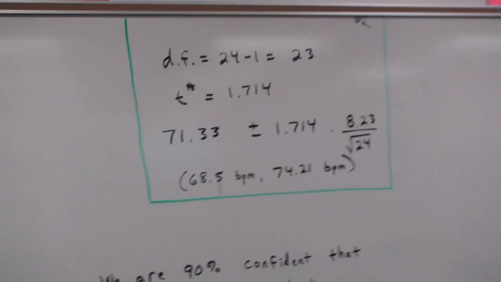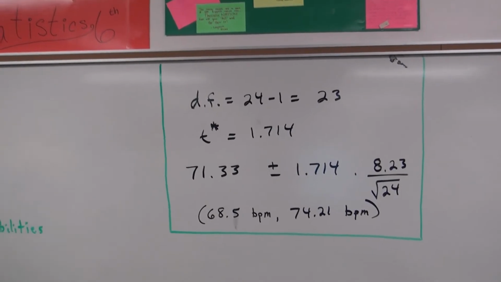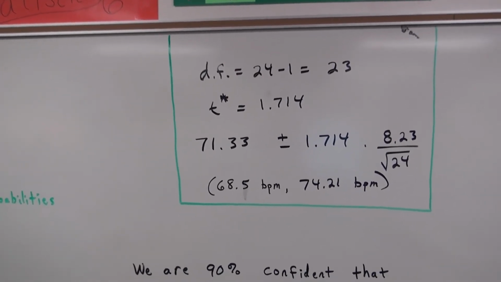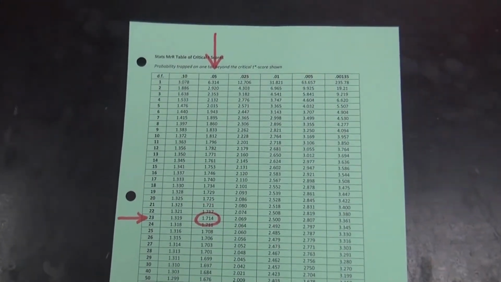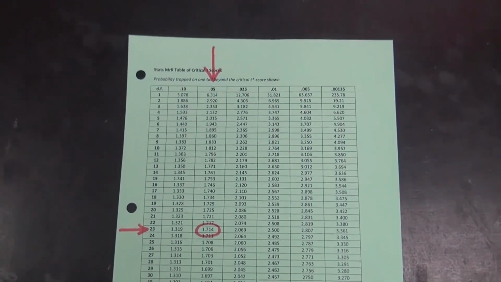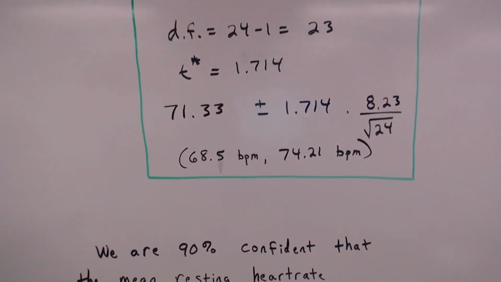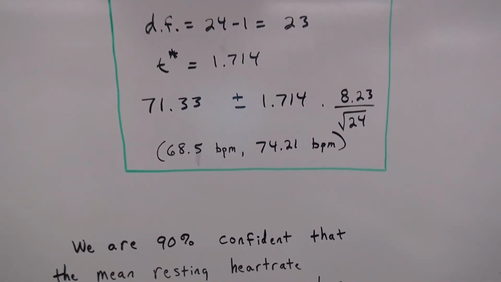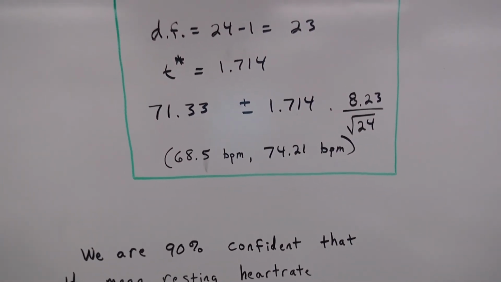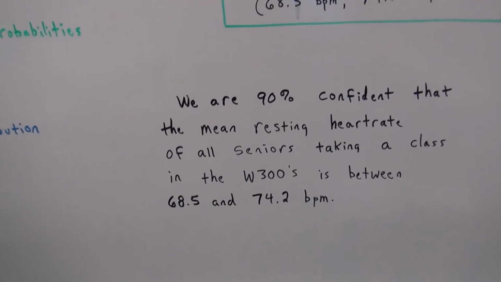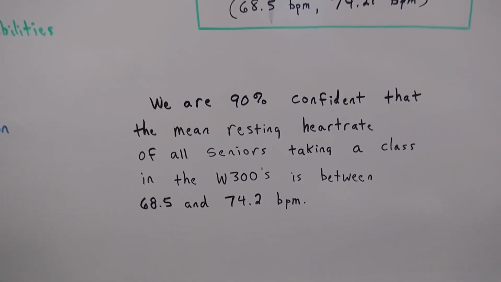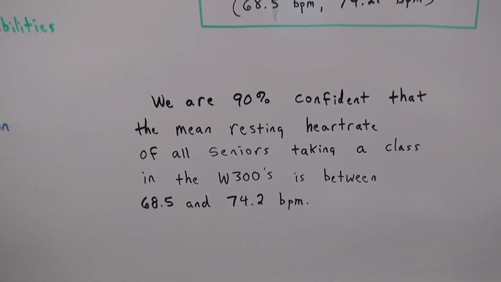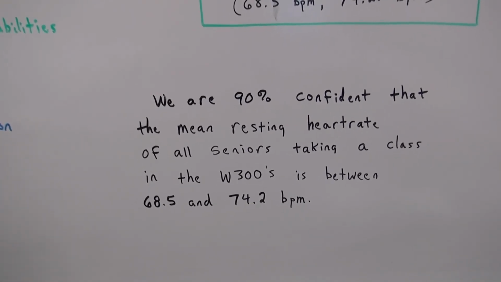All right, then we go to the work. Well, we need the t-score for the t-distribution that has 23 degrees of freedom and traps 5%. Well, here we go. We go to our t-table and we can find that it's 1.714. Then we come back here and just follow the formula on the formula sheet, the sample mean plus or minus critical score times all that good stuff, and we get that interval right there. And then we summarize. We're 90% confident that the mean resting heart rate of all seniors taking a class in the West 300s is between 68.5 and 74.2 beats per minute.